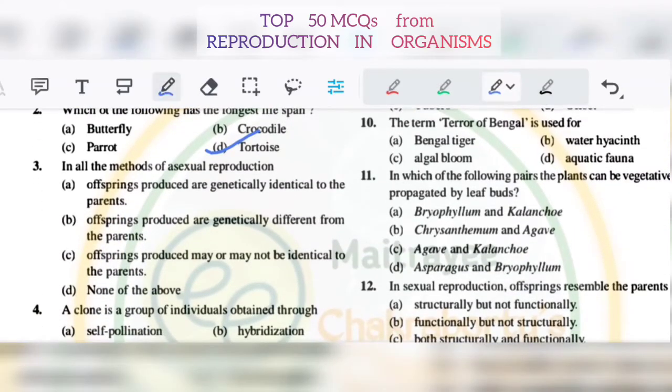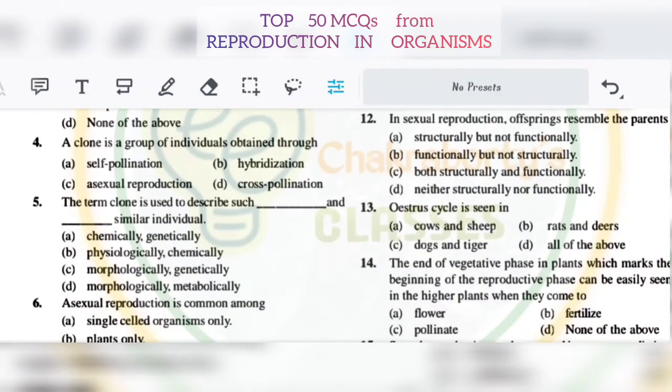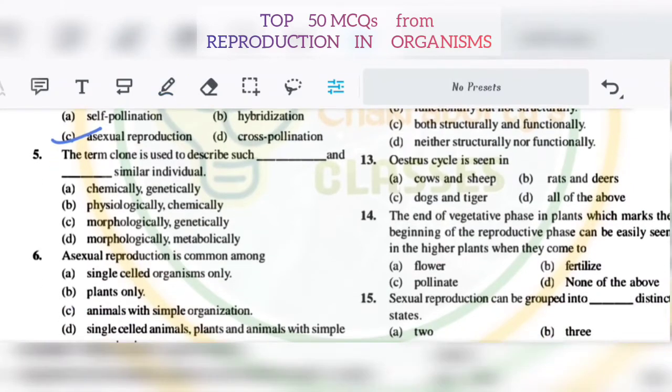Number 3, in the methods of asexual reproduction, what will be the answer? Here you see, offspring produced are genetically identical to the parents. It will be your answer. Number 4, a clone is a group of individuals obtained through asexual reproduction. The term clone is used to describe such what? Morphologically and genetically similar individuals. So it will be 5C.